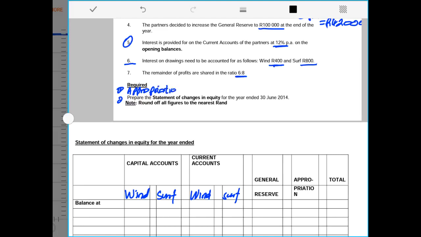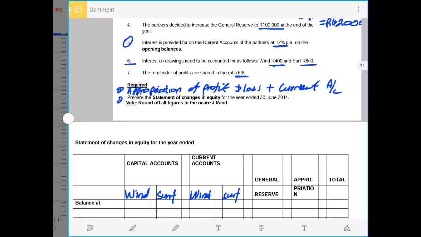Appropriation account, or appropriation of profit and loss. That means the distribution of profit and loss, or the allocation of profit and loss. Then after, I will do the current account for partners, current account for both partners. I'll prefer to start with the ledger accounts, then after I do the statement of changes in equity. So now let us move with that approach.